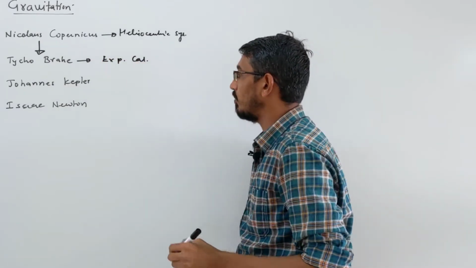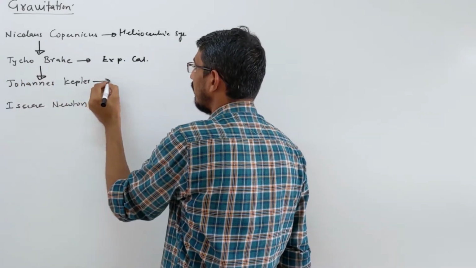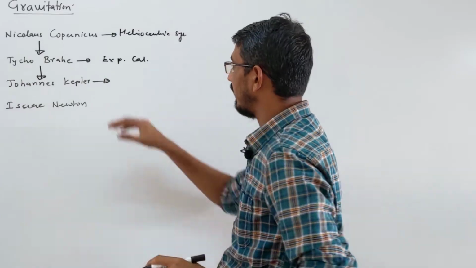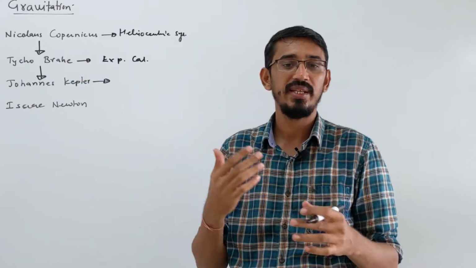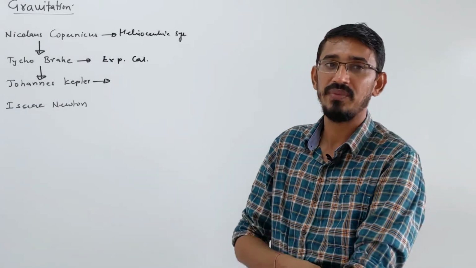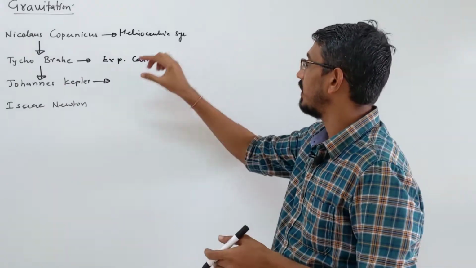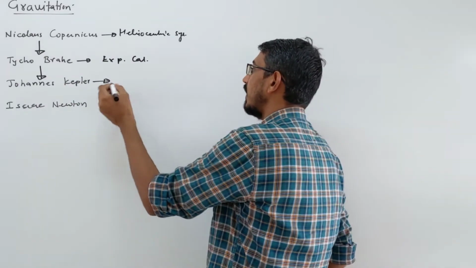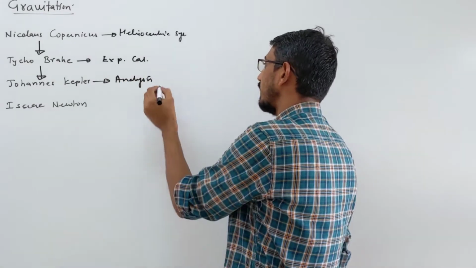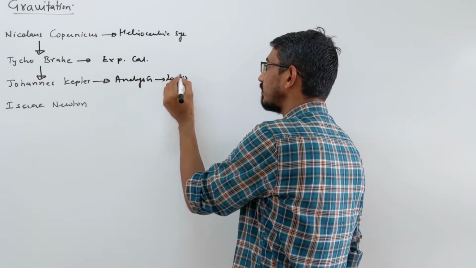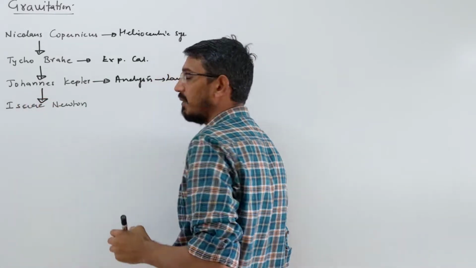Then the student of Tycho Brahe, who is called Johannes Kepler, analyzed this data, mainly what was collected by Tycho Brahe. He did analysis of the data and he gave some formulas, we call them empirical formulas. So in this chapter we learn about Kepler's three laws that he gave by analyzing that data. That's called Kepler's laws.